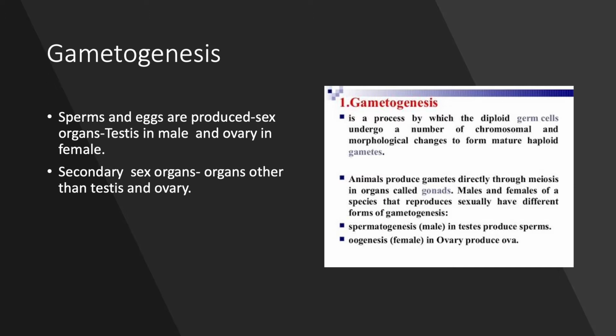In higher animals, the sperm and the egg gametes are produced during sexual reproduction. The sperms are produced in the testes, and the egg or ovum is produced in the ovary. The process by which sperms are produced in the testes is called spermatogenesis. And the process by which the female gamete, the egg, is produced inside the ovary is oogenesis.